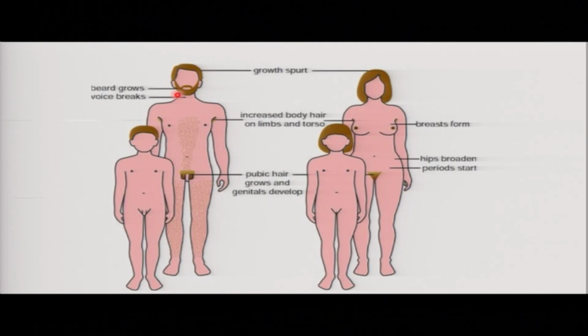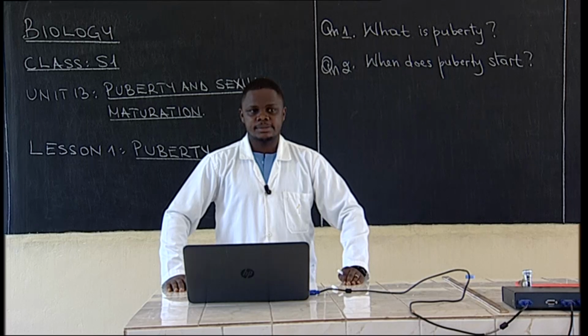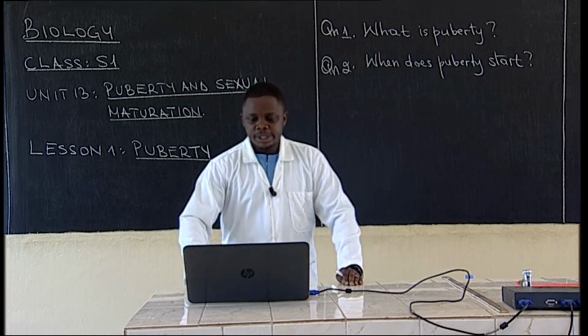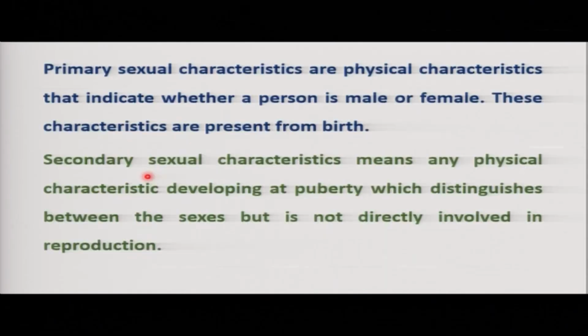That means the voice that is produced at the age of 6 will be different from the voice a man will have at the age of 25 years. Then we will see those changes.